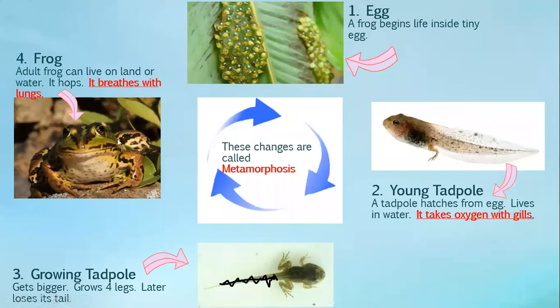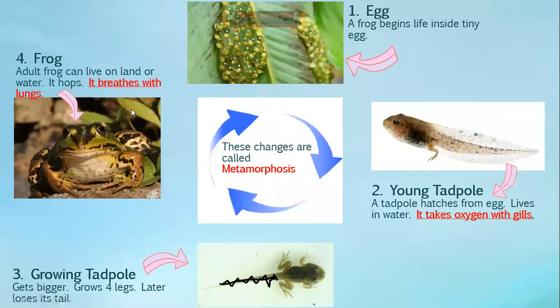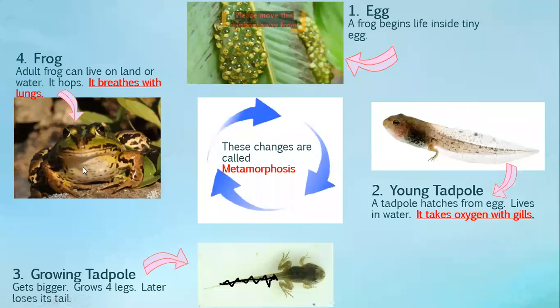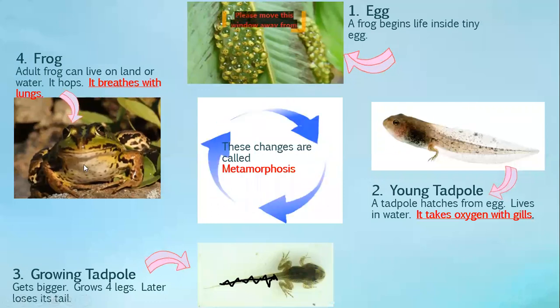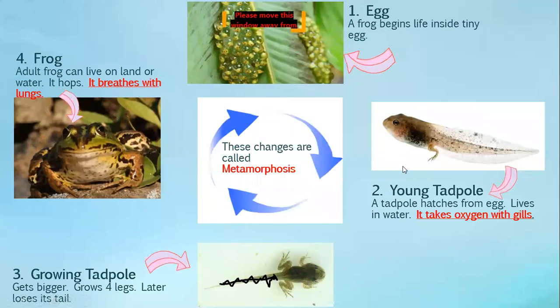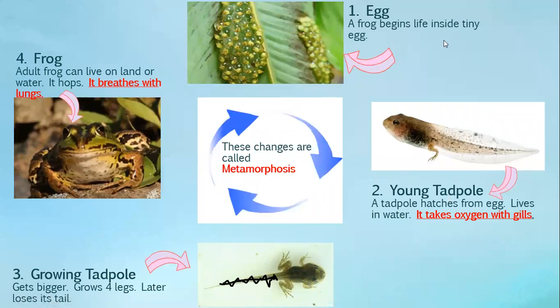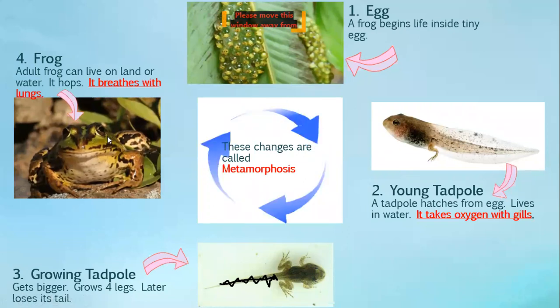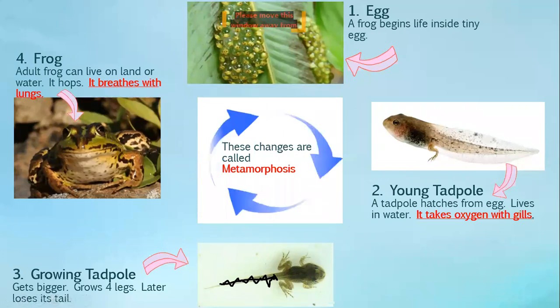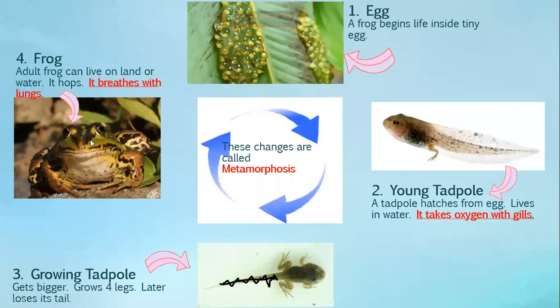But when it becomes big, it hops, it jumps, and it breathes with lungs. Now look, the frog is breathing. It has lungs. When it is a baby, it has gills. Number 2, the young tadpole, has gills. But when it becomes a frog, it has lungs, and it can live on land and also in water.